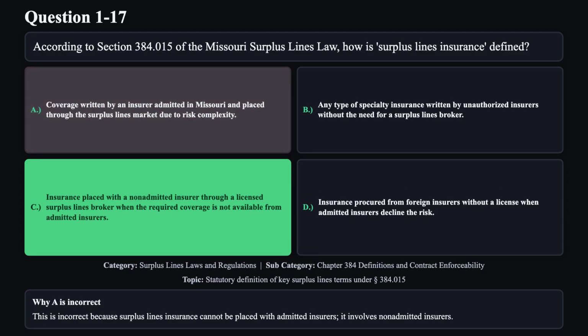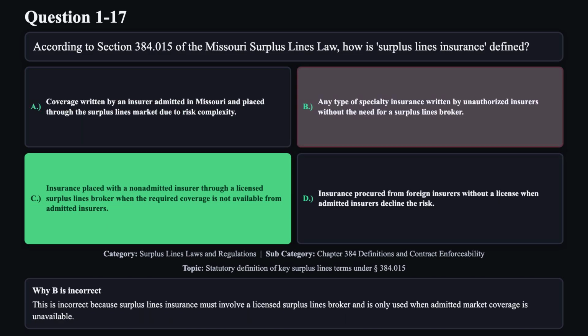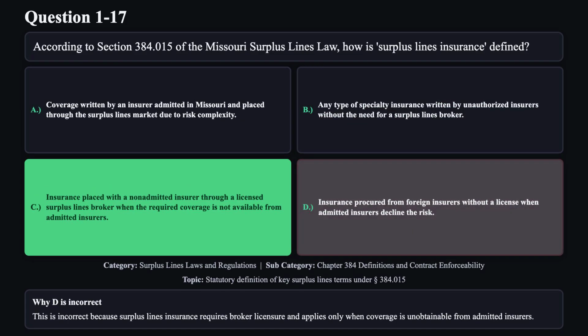Reason A is not correct. This is incorrect because surplus lines insurance cannot be placed with admitted insurers. It involves non-admitted insurers. Reason B is not correct. This is incorrect because surplus lines insurance must involve a licensed surplus lines broker and is only used when admitted market coverage is unavailable. Reason D is not correct. This is incorrect because surplus lines insurance requires broker licensure and applies only when coverage is unobtainable from admitted insurers.